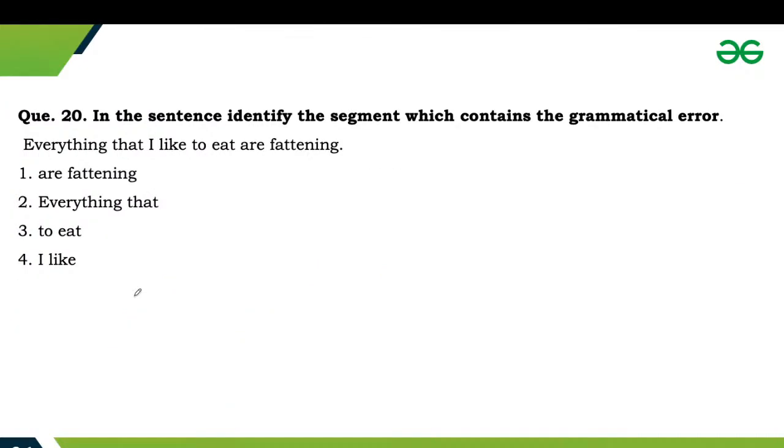Next one is question number 20, and this one will be the last question of this session. In the sentence, identify the segment which contains the grammatical error. Everything that I like to eat are fattening.